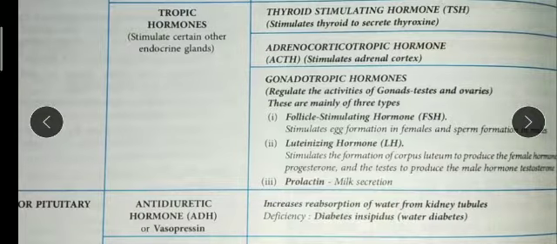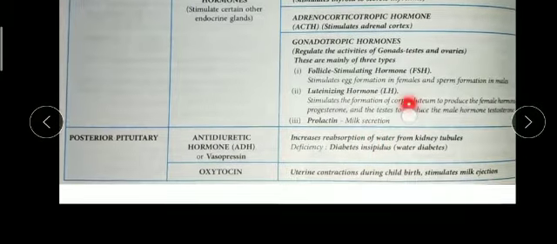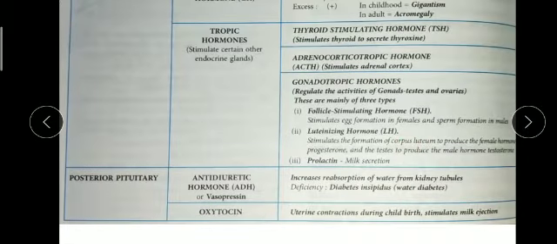Now I only just told you the same thing, that the posterior pituitary has ADH and oxytocin. ADH increases reabsorption, and its deficiency causes diabetes insipidus. Oxytocin contracts the uterus during childbirth and stimulates milk ejection from the alveoli into the ducts of the breast.